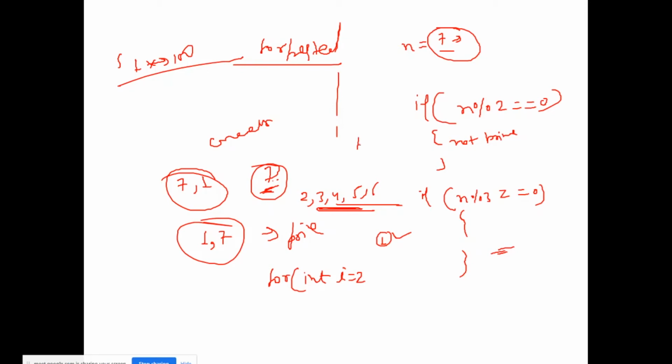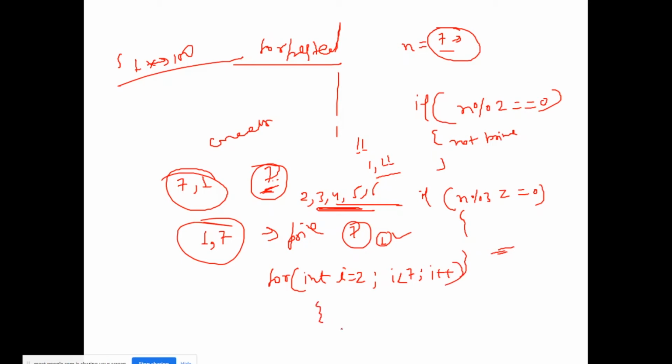Suppose the number is 11, then we have to remove 1 and 11, and divide and check for the rest of the numbers. So I start with i equal to 2, I am checking for 7 this time, i less than 7, because if we use equals to, it will check 7 as well, so our condition will not work. i plus plus.